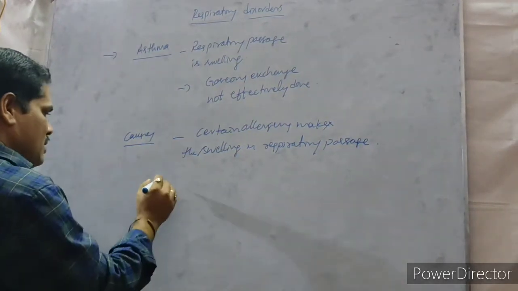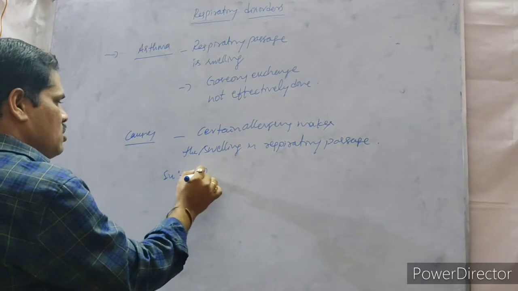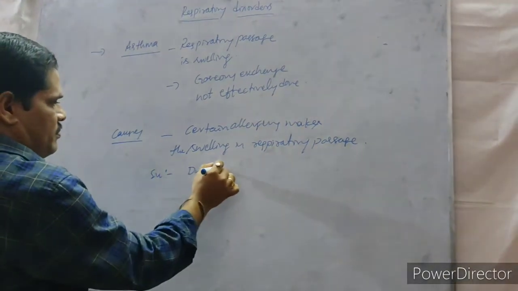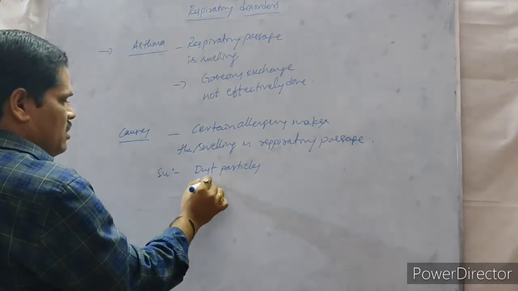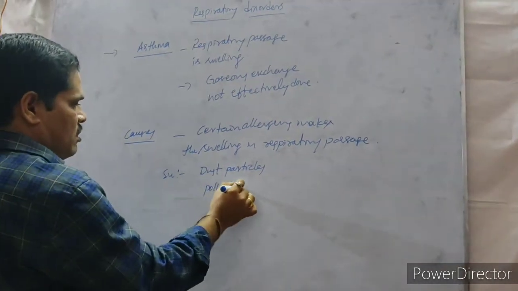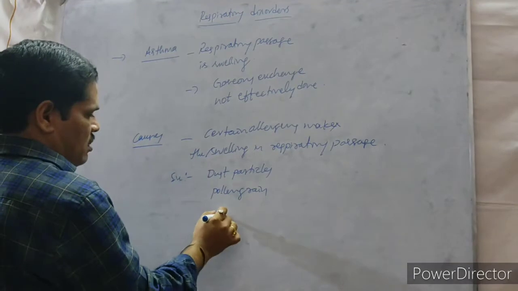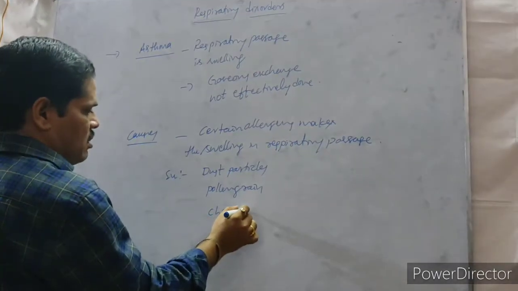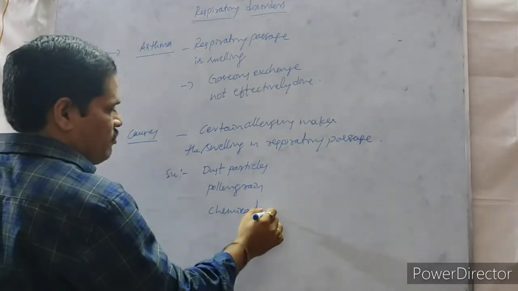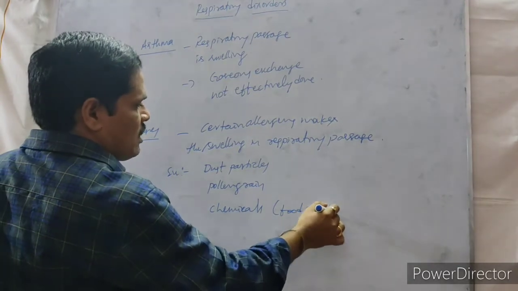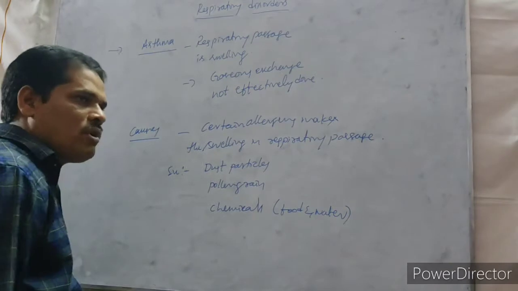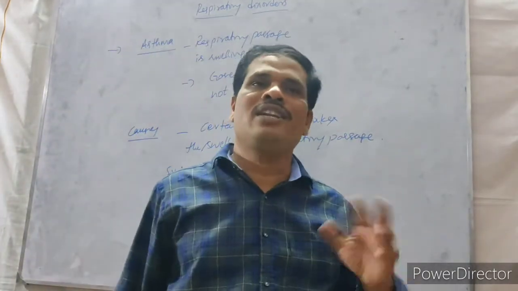So what are the allergens? Common examples are dust particles, pollen grains, and chemicals present in food and water. Whatever food we are eating and water we are drinking, any chemicals in them.